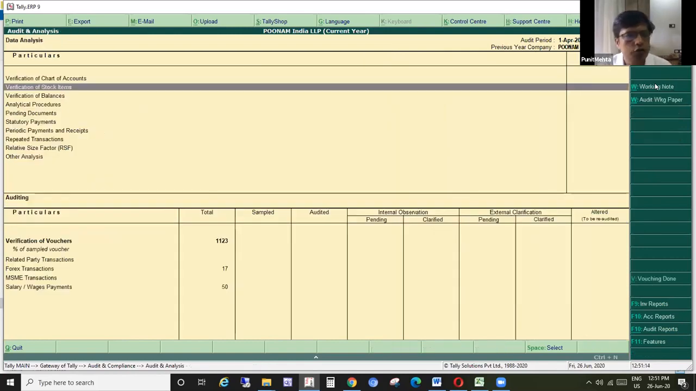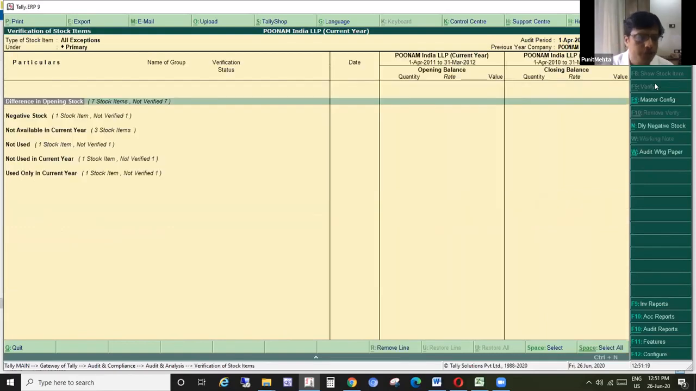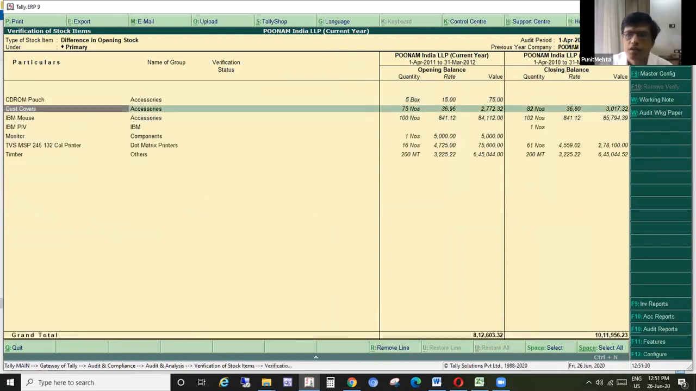Similar to the chart of accounts balances, we can also compare the stock items. Difference in opening stock. The verification of balances that we see is the same way in which we can see this. This is the closing balance of the previous year on the right hand side and the opening balance. Tally has shown by default that the previous year closing balance of stock items is different from the current year opening balance. So what we saw for ledgers is available similarly for stock items as well.